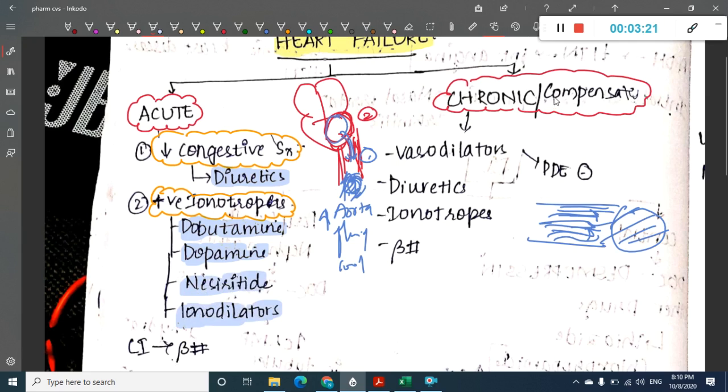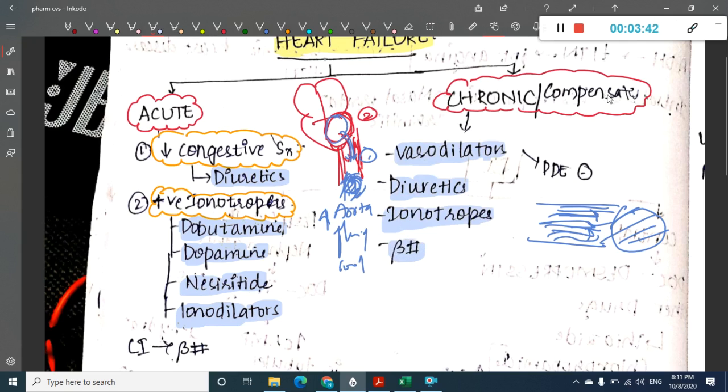Then we have chronic compensative heart failure. It is chronic; changes occur in the heart slowly over a period of time. For that, you can give vasodilators, diuretics, inotropes, and beta blockers.